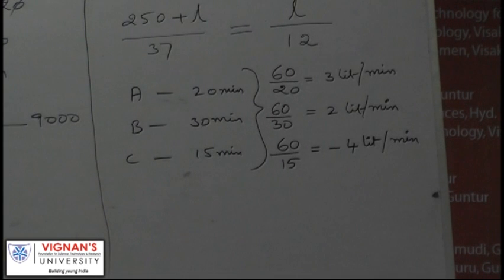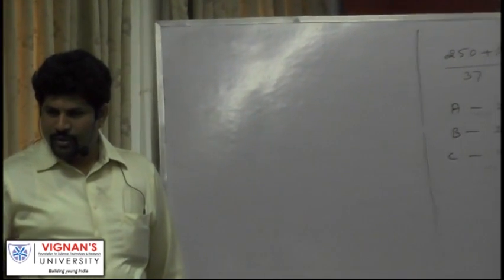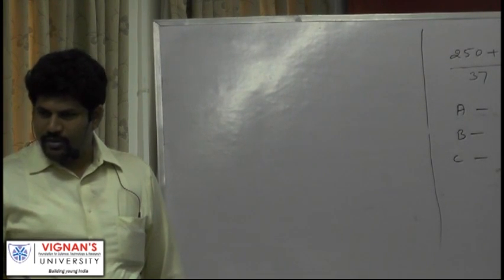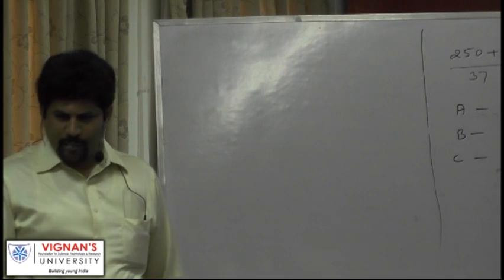What is given in the problem? They are kept to open. A, B and C are kept to open successively for 1 minute each. First A is opened for 1 minute, then it is stopped, then B is opened for 1 minute, then it is stopped, then C. This is how it is happening.